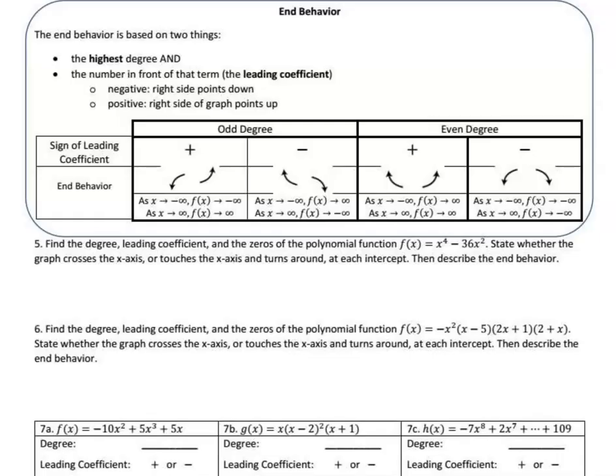So in end behavior, you have to look at the highest degree, and you look at the leading coefficient. I may not have specified that. Really look at the right side first, because if it's positive, the right side is going to be up, no matter whether it's even or odd. If we said positive, it goes up on the right. Negative, it goes down on the right. Now, if it's odd, the ends go opposite directions. If it's even, the ends do the same thing.